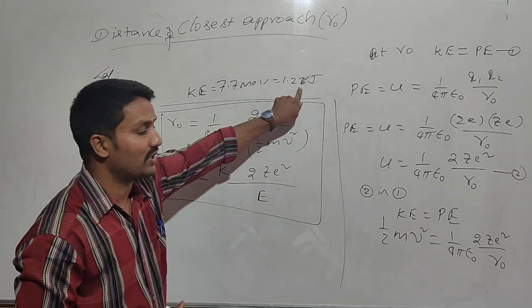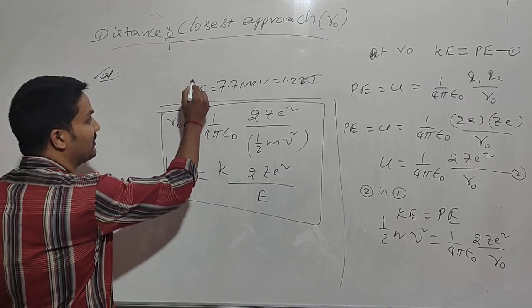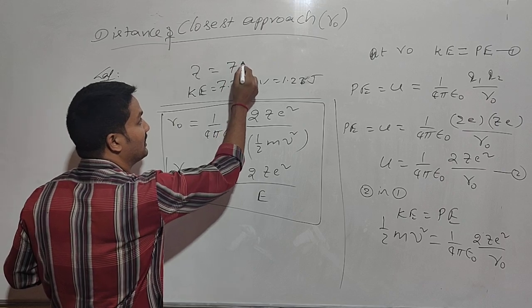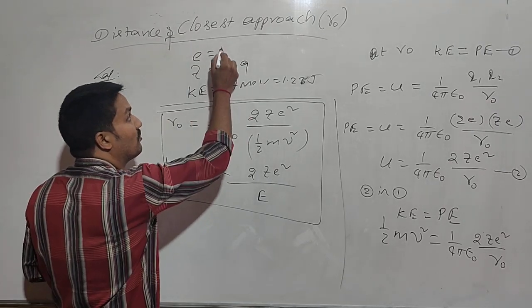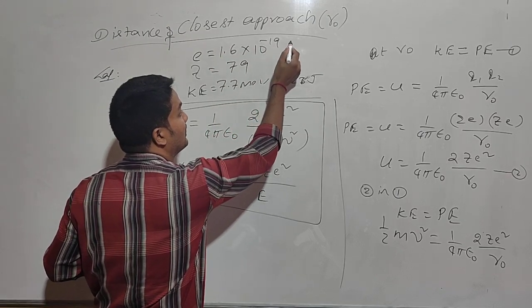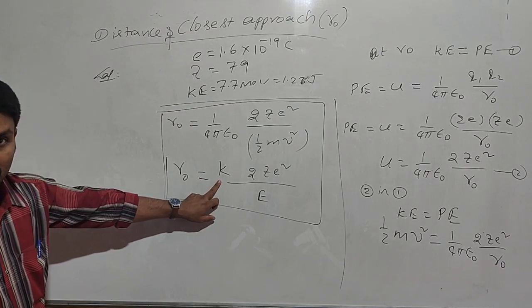The kinetic energy was already given, and the remaining values we know very well: Z is equal to 79, the charge of the electron is 1.602 into 10 power minus 19 coulombs, and k is 9 into 10 power 9.